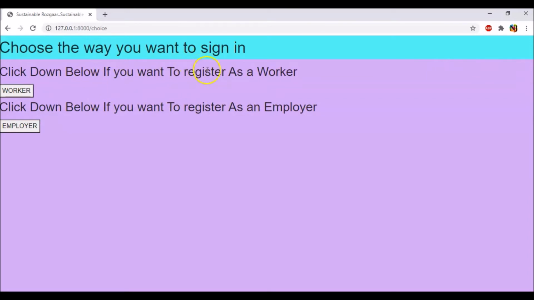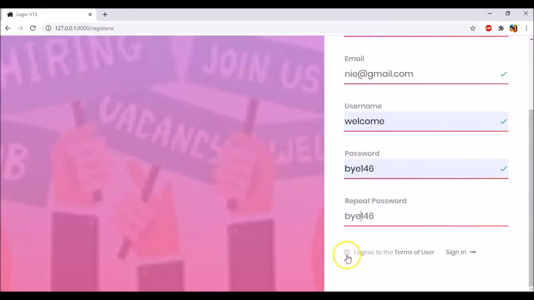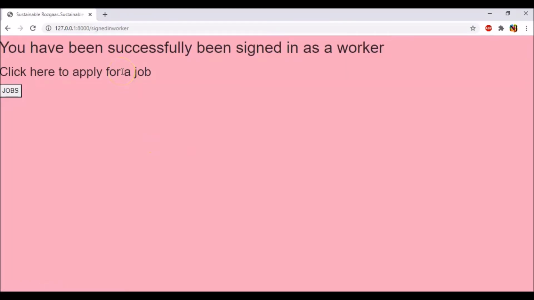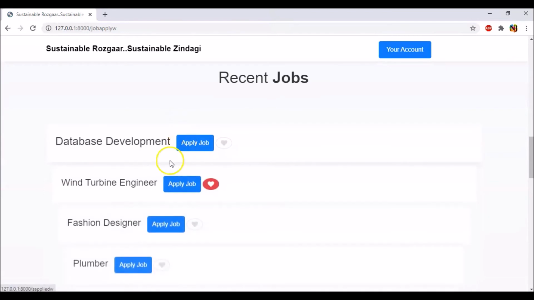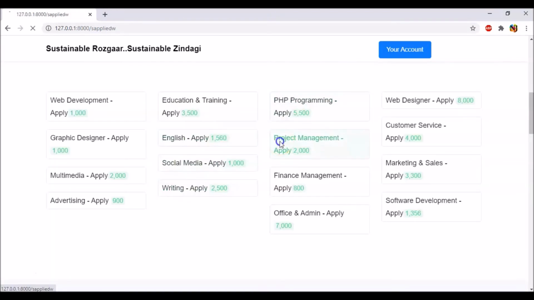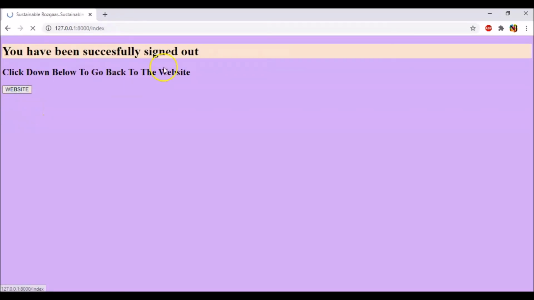The first one is to register as a worker. As you can see, when you register as a worker, you can give a name, any email ID, and then you agree to the terms of the user and you sign in. And you've been successfully signed in as a worker. When you click here to apply for a job, here you have your account, and then maybe I want to apply for a job of project management. It says you have successfully applied for the job. The employer who wants to contact you will send you a mail on your email ID, and then click down below to sign out and then go back to the website.